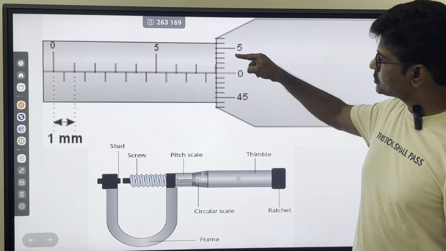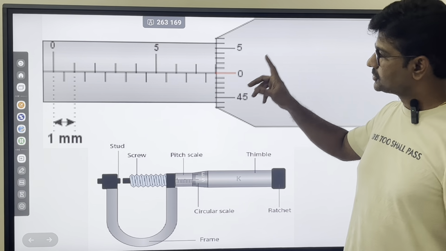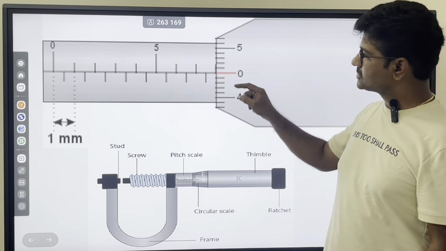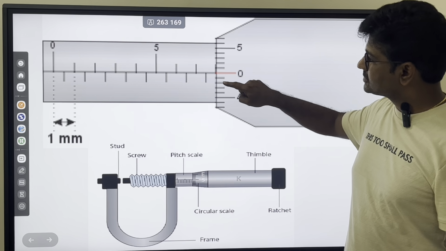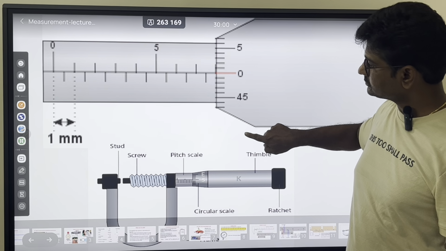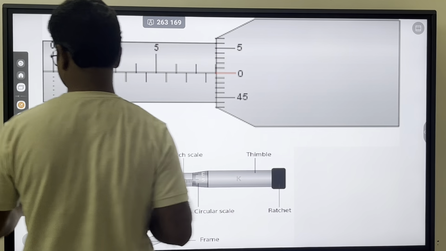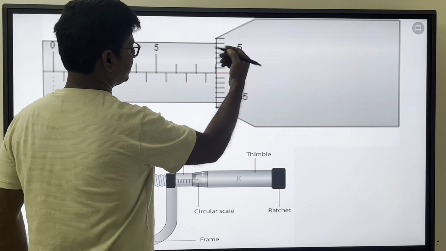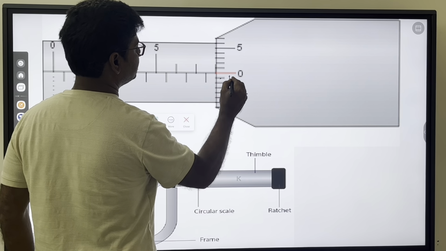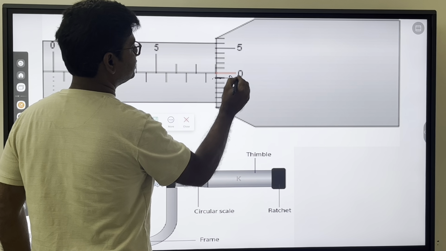So how many divisions are you actually rotating here on the circular scale now? 50 divisions. So for 50 divisions, it is advancing 0.5 mm. Suppose I rotate through one division, so it's 0, right? If this coincides here, and I rotate in the clockwise direction like this, this advances and this takes the red line.